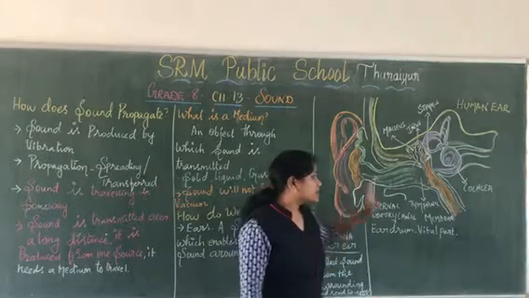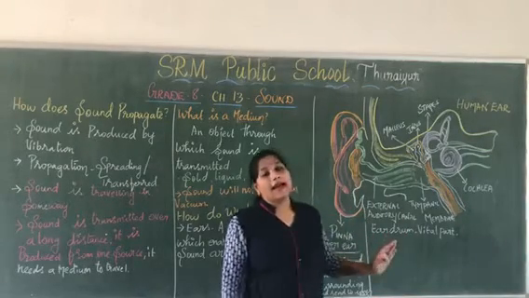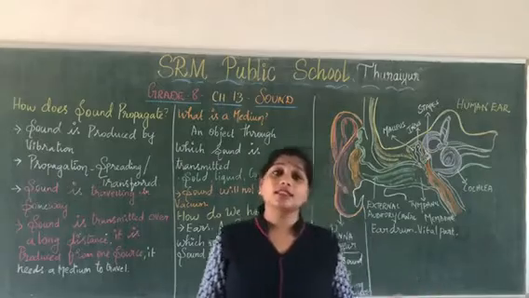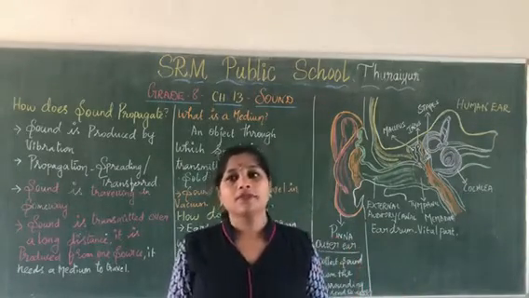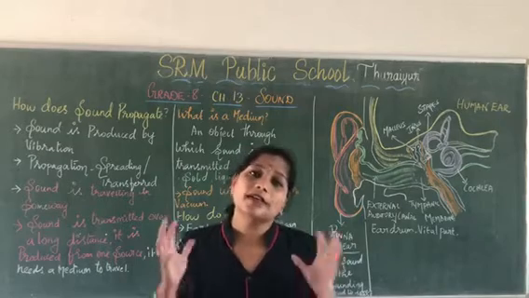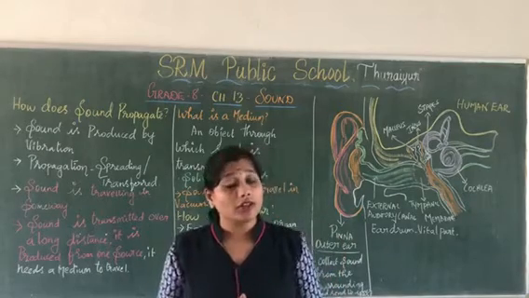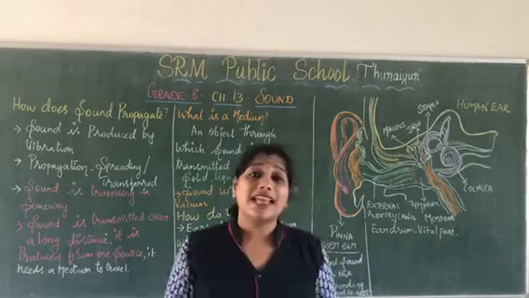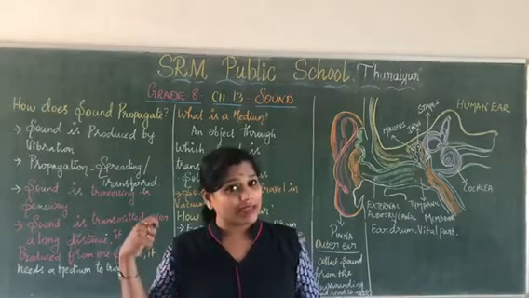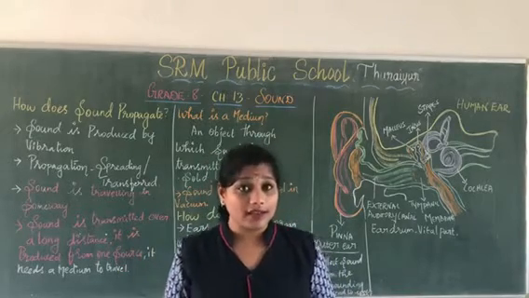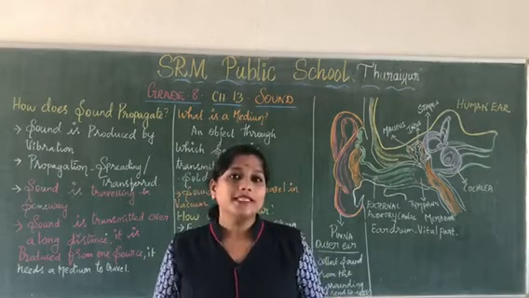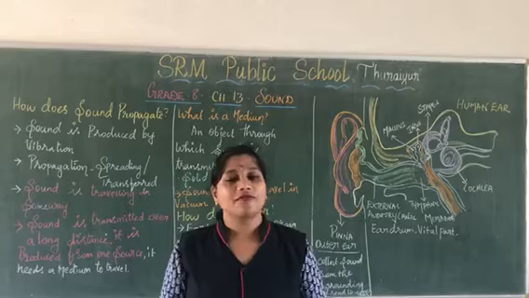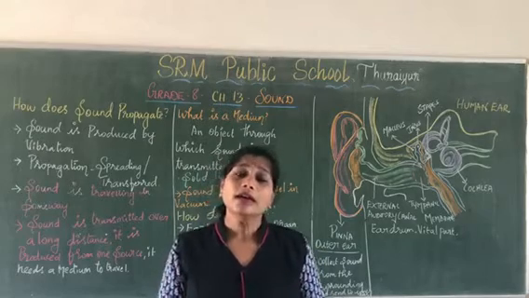This is the structure of the ears, and you have to take care of your ears. You should not listen to loud music for a long time. Try to use muff headphones, and do not insert any pins or anything inside your ears, which can hurt your eardrum. Clear, all of you? Try to use earbuds and keep yourself safe from hurting your ears.